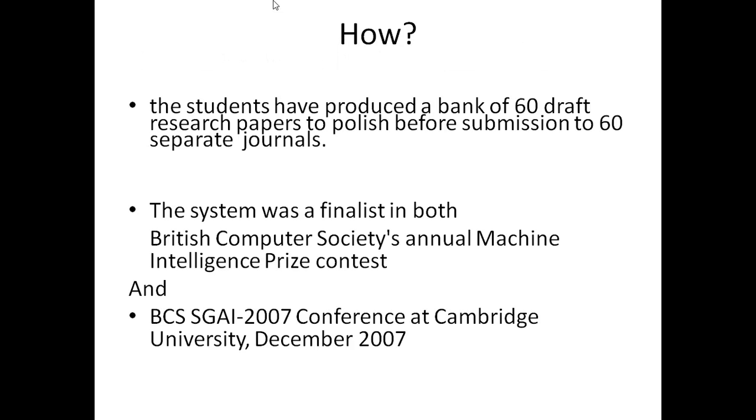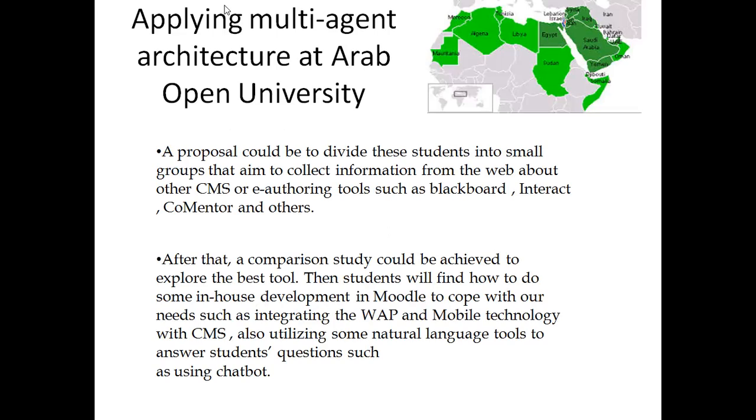Yes. How? The students had produced a bank of 60 draft research papers to polish before submission to 60 separate journals. The system was a finalist in both the British Computer Society Annual Machine Intelligence Prize Contest and the MSc SGAI 2007 conference at Cambridge University, held in December 2007. Another question was